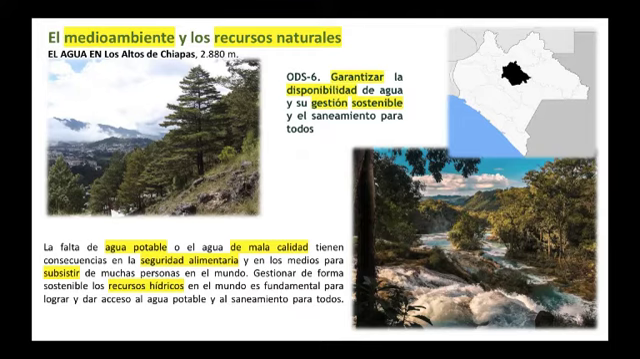So, as you can see, el objetivo de desarrollo sostenible número 6 consiste en garantizar la disponibilidad de agua y su gestión sostenible y el saneamiento para todos. So, this objective is seeking to guarantee the availability of water and its sustainable management and the keeping of this water clean for everybody.